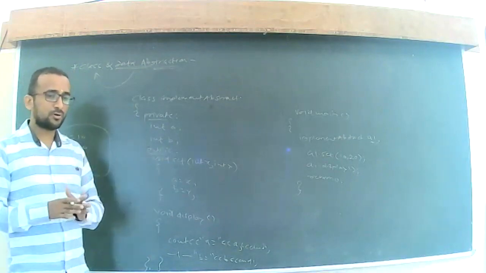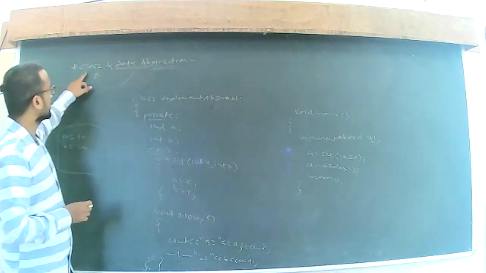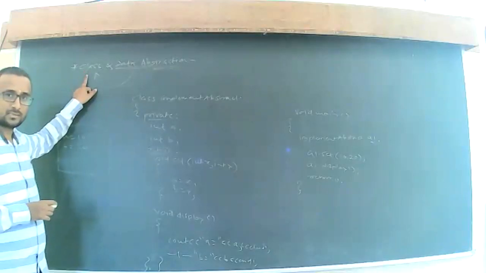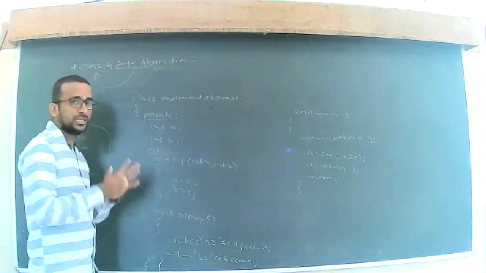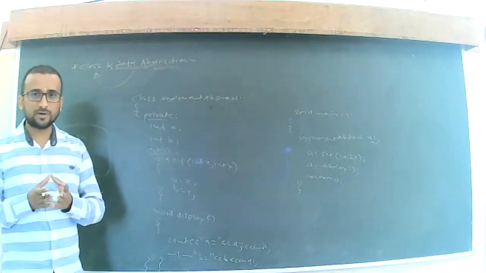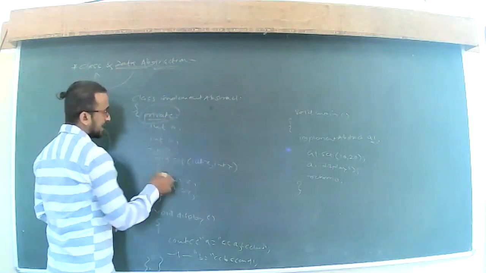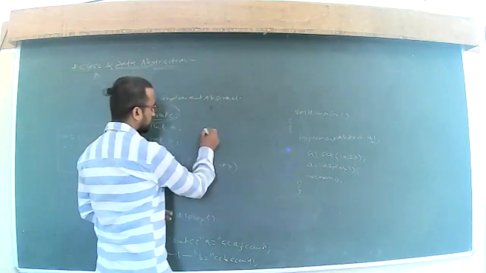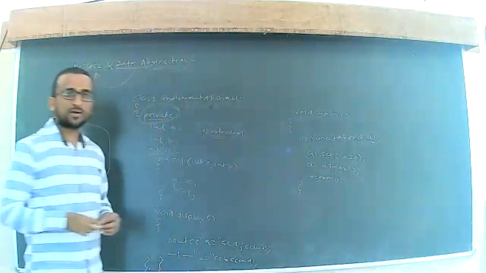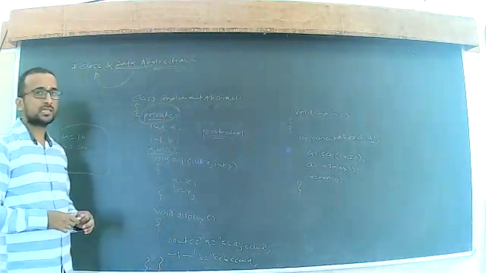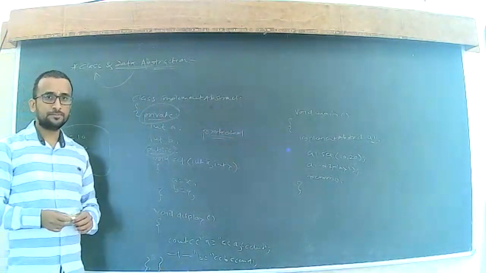It is very important, one thing that you should know: to have data abstraction, we should have a class. And in the class, to implement this kind of data abstraction, we need the access specifiers, which are private, public, and one more, that is protected. So by using these access specifiers, we can make use of the abstraction concept in our C++ program.